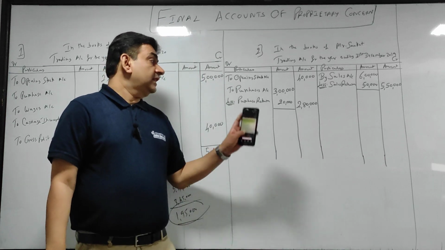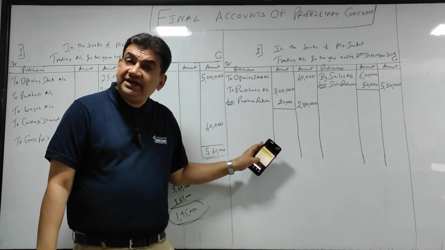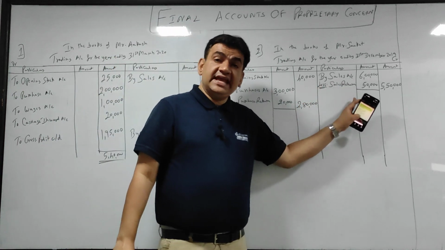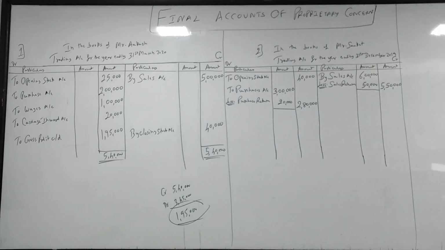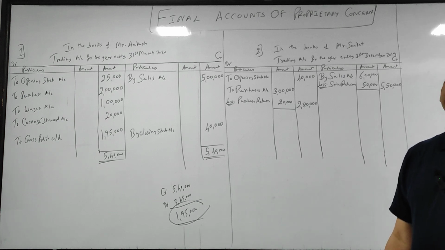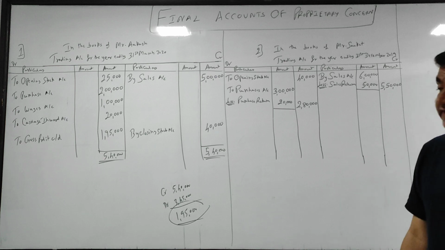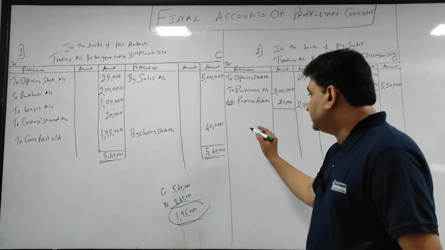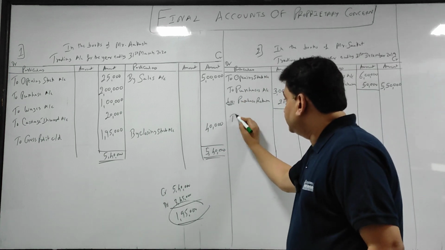Clear with this? So purchase net amount will come outside after deducting purchase return. Sales net amount will come outside after deducting the sales return. Clear guys? Rest is standard. Wages, as I told you, direct expense. On the debit side what will come? Goods coming in and direct expenses.